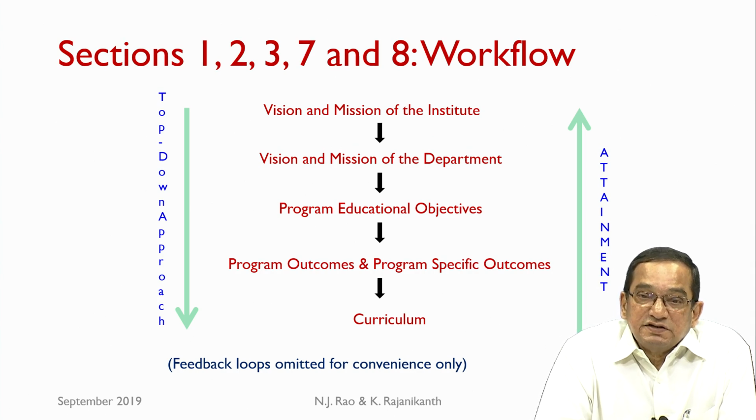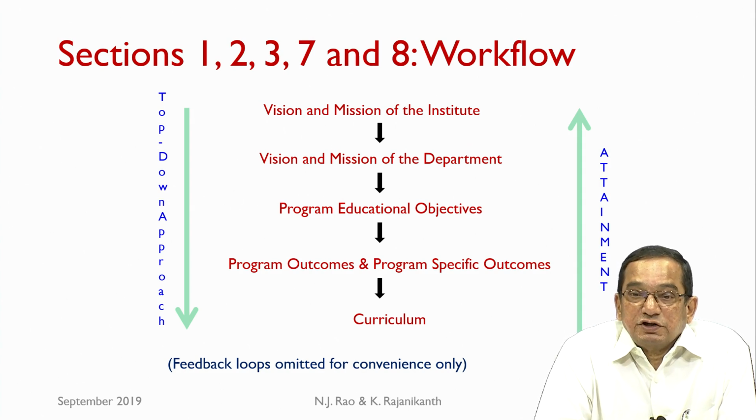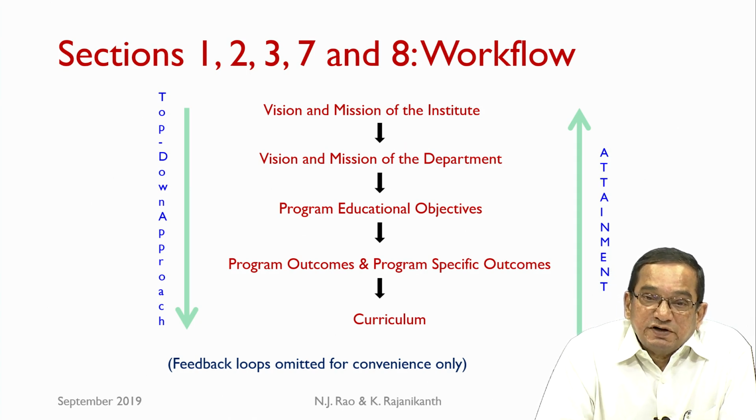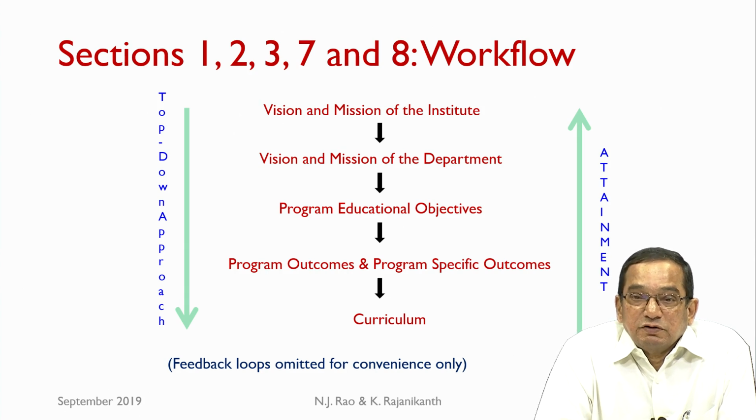With that as a basis, the vision and mission of the department are established. That provides the basis for establishing program educational objectives, and from them we derive the program specific outcomes. The program outcomes are specified by NBA, and then we have to design the curriculum which will help the students attain the POs and PSOs.